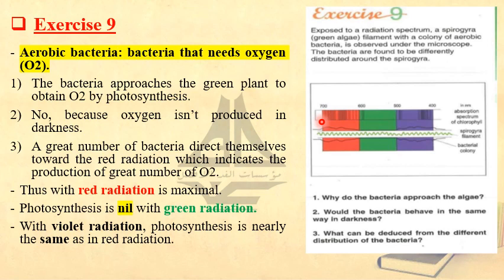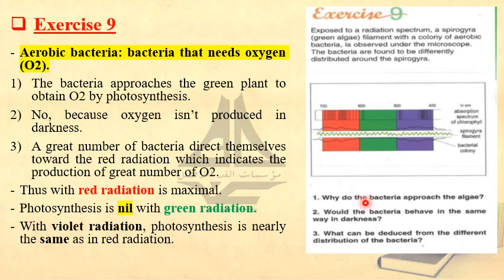You can explain it in such a way. It approaches the algae because this algae is green and it is capable of making photosynthesis. By making photosynthesis, such a green plant, green algae, is going to release oxygen, which is needed by such bacteria to survive. So we say the bacteria approaches the green plant or the green algae to obtain oxygen that is released by photosynthesis.